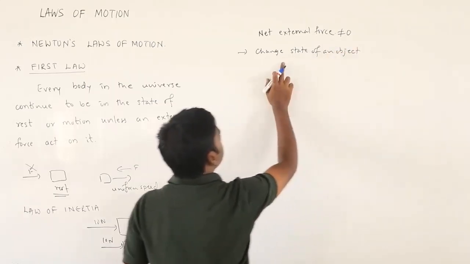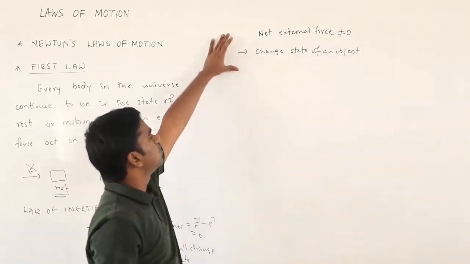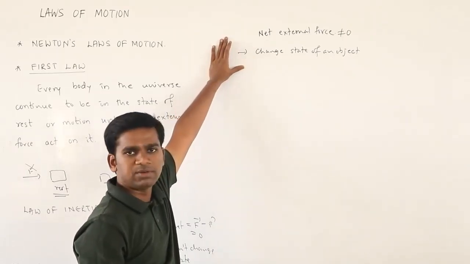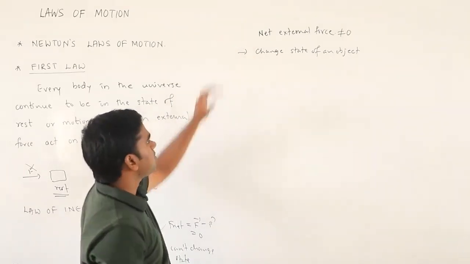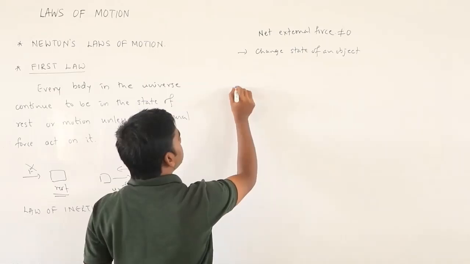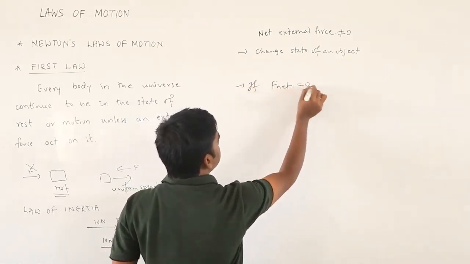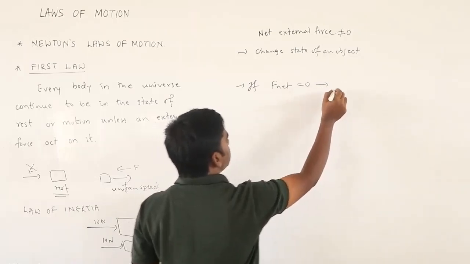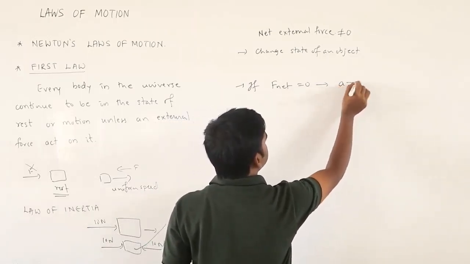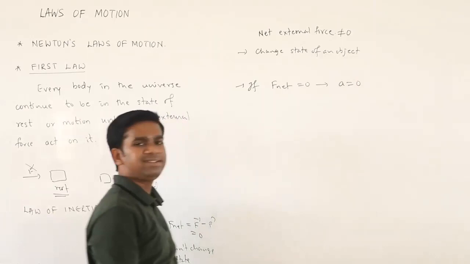If you want to change the state of an object, the net external force should not be equal to 0. If net external force F net is 0, you can say the body's acceleration is 0, so the body can't accelerate.